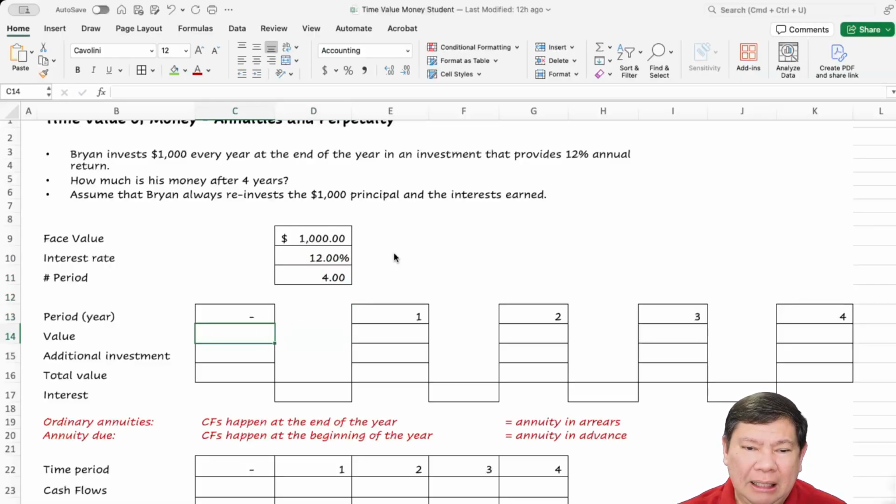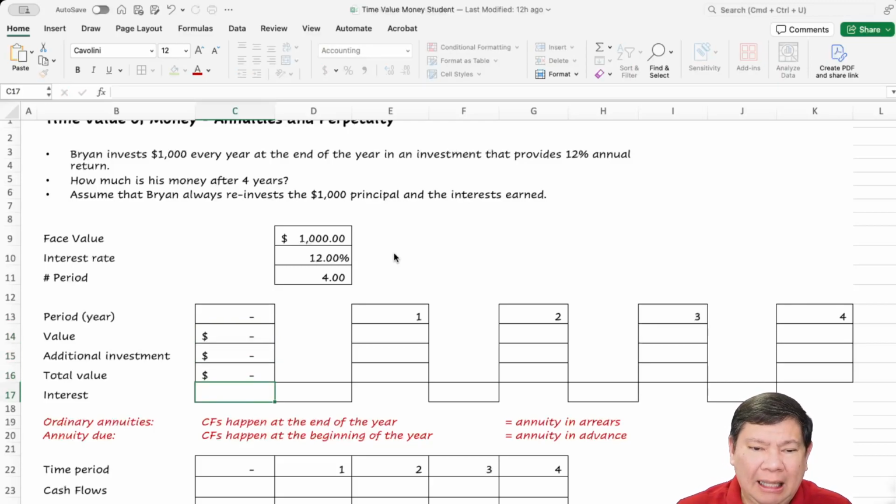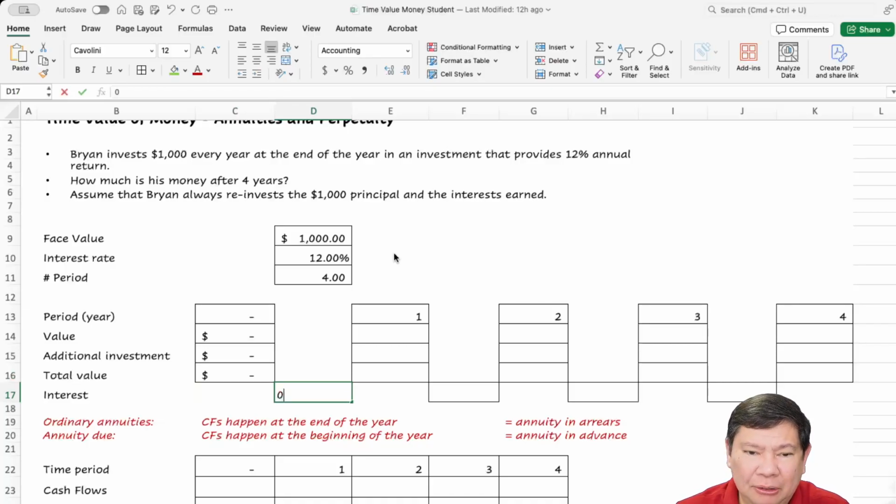But remember, if it's an ordinary annuity, there is no cash flow at the beginning, and therefore during the first year there is no interest. The first calculation would be at the end of year one, because this is ordinary annuity. So Brian starts with $1,000 there. Okay, so the total value is $1,000.